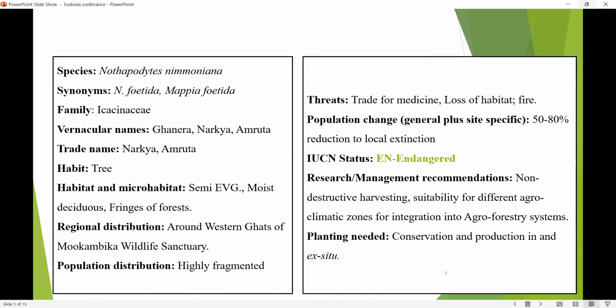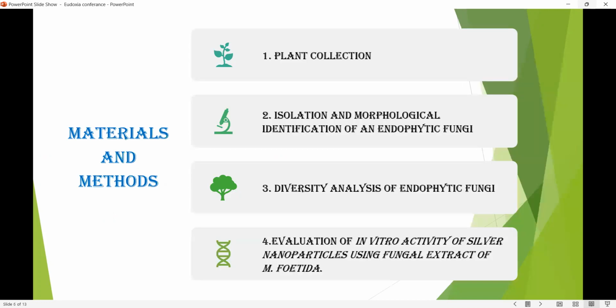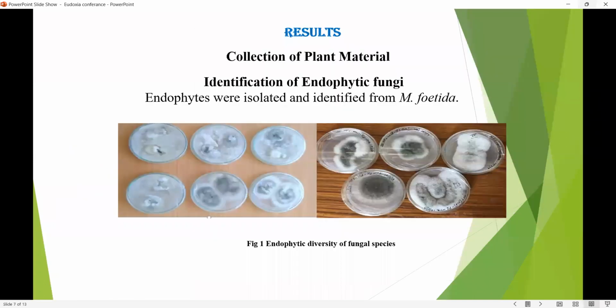This is the complete classification of the endangered plant Mappia foetida, which we also call Nothapodytes nimmoniana. When it comes to materials and methods, first I selected the plant area, followed by plant collection, then isolation and morphological identification of endophytic fungi, followed by diversity analysis of the endophytic fungi, and at last the in vitro activity of the silver nanoparticles using fungal extract of Mappia foetida.